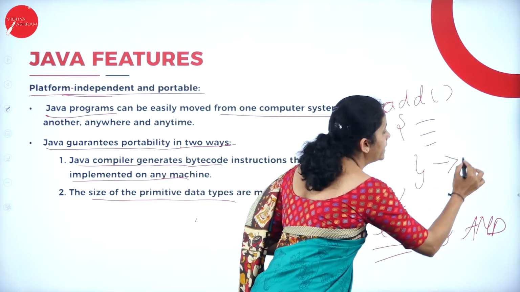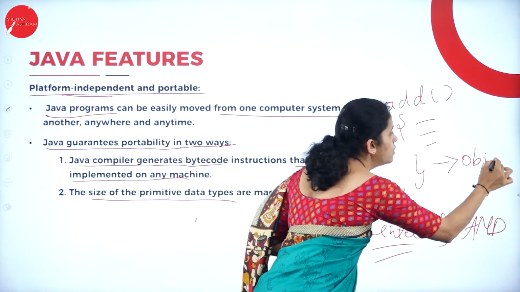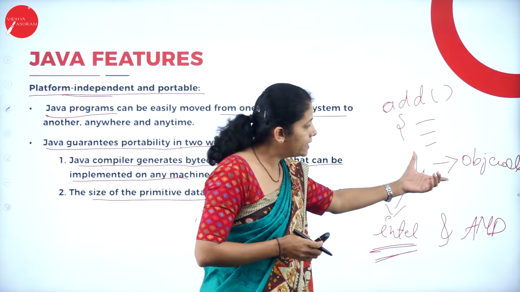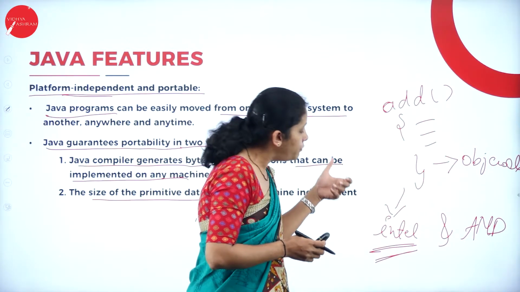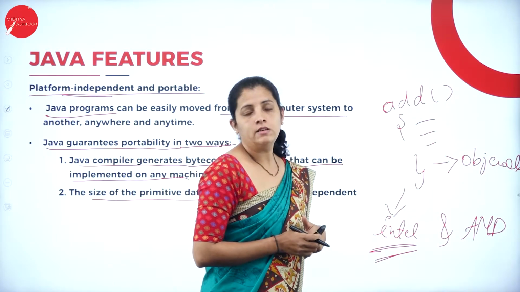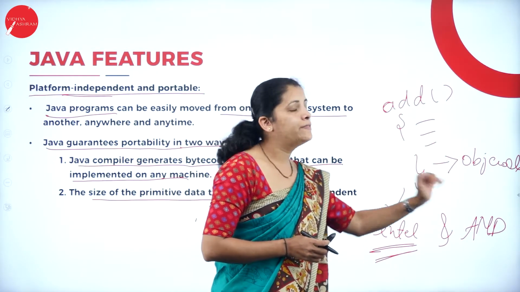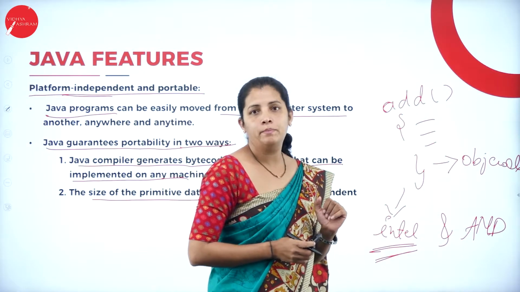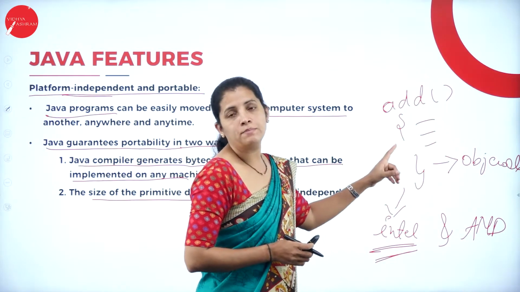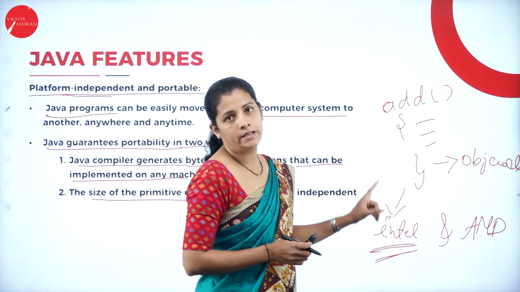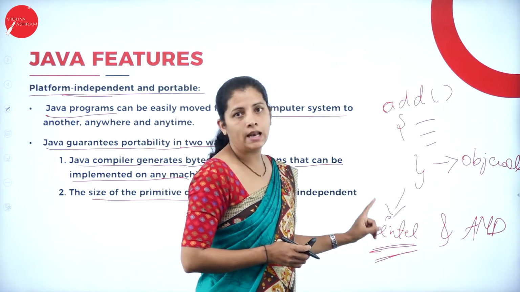Then I'm going to get the object code. And the object code I get for the Intel processor is completely different from that of the AMD processor, because C is a machine dependent programming language.